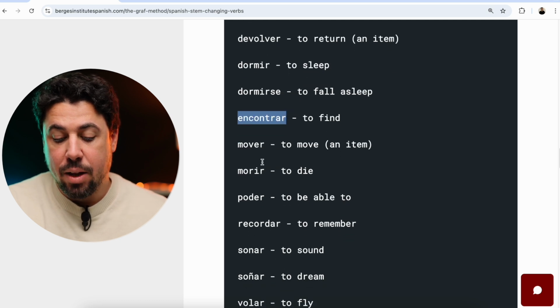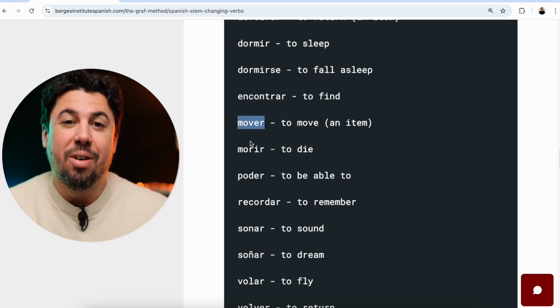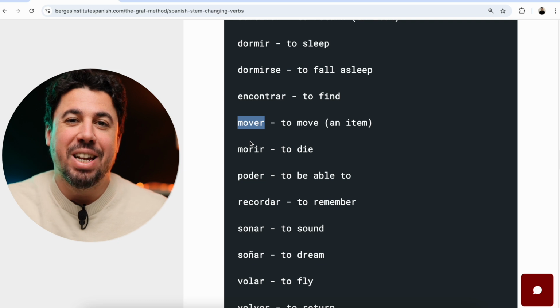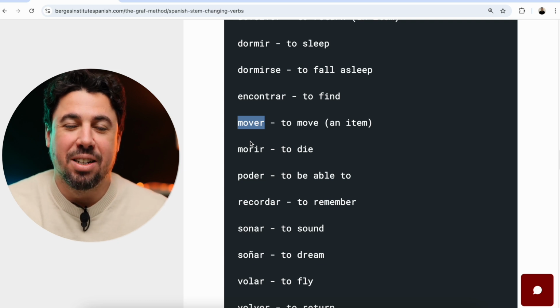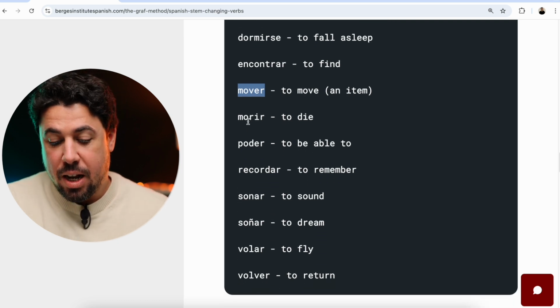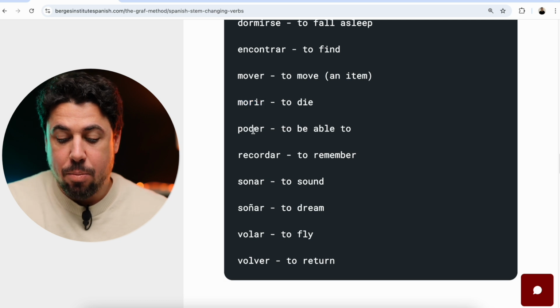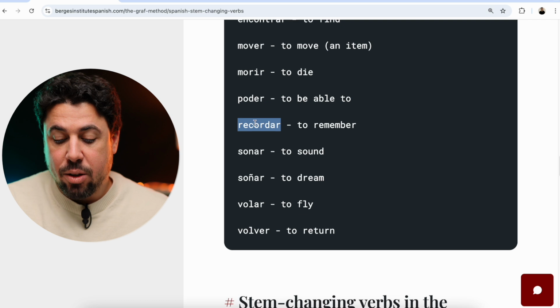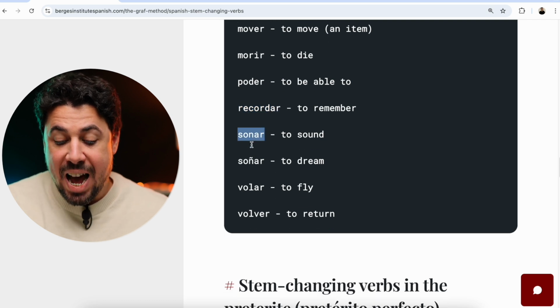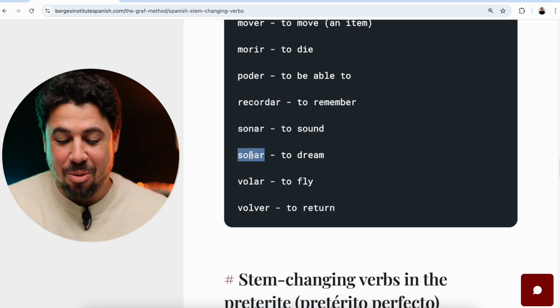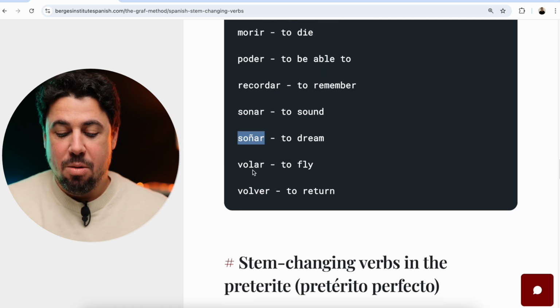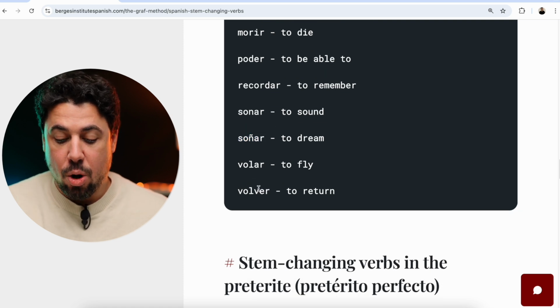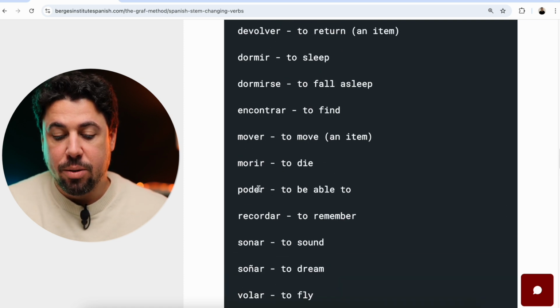Encontrar, to find. Mover, to move an item. To move places is a different verb. It's mudarse, which is a reflexive verb. Morir, to die. Poder, to be able to or can. Recordar, to remember. Sonar, to sound. Soñar, with ñ, to dream. Volar, to fly. And volver, to return.